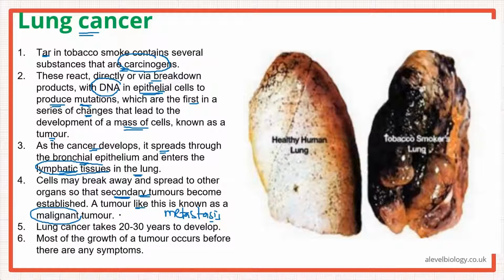Okay? Because there will be uncontrolled growth now. Again, lung cancers take around 20 to 30 years to develop, and the symptoms, okay, are noticed much later, but most of the growth of the tumor occurs before there are any symptoms. Symptoms develop very late, okay. So it takes around 20 to 30 years for chain smokers to develop this lung cancer.